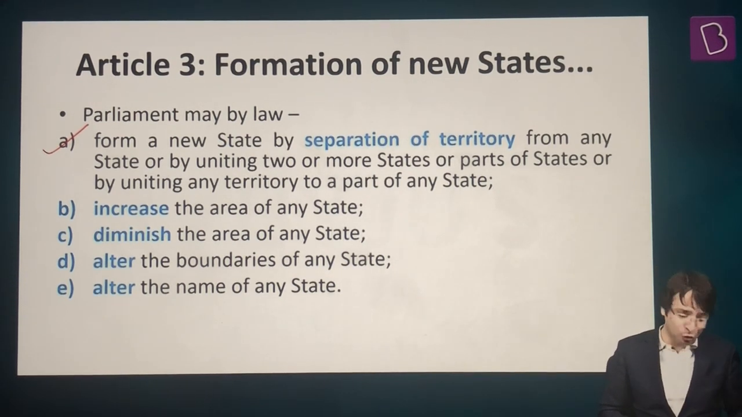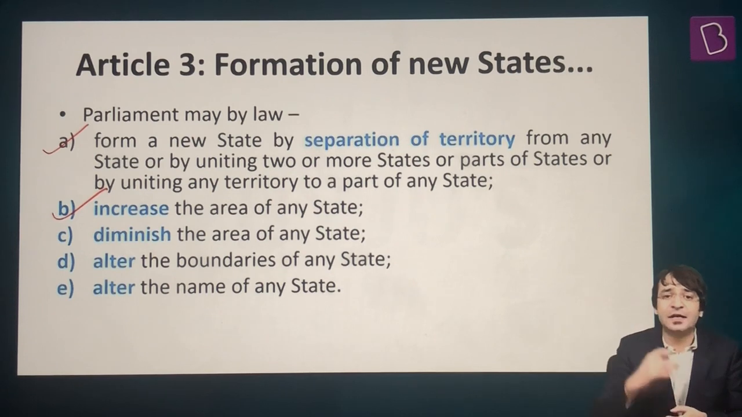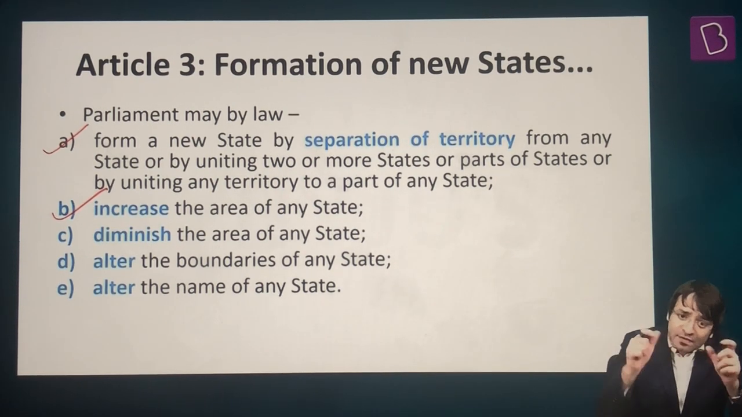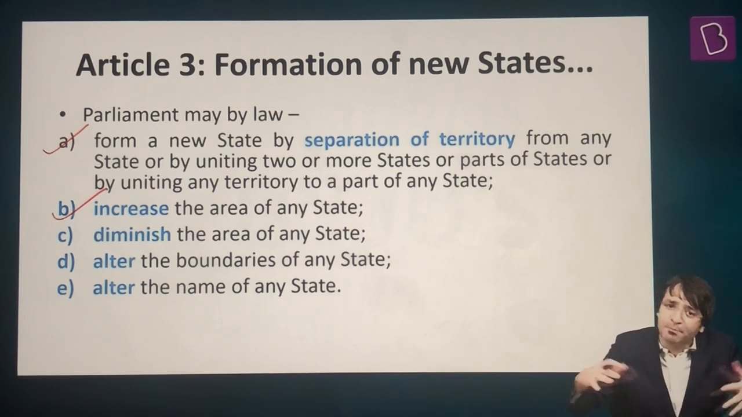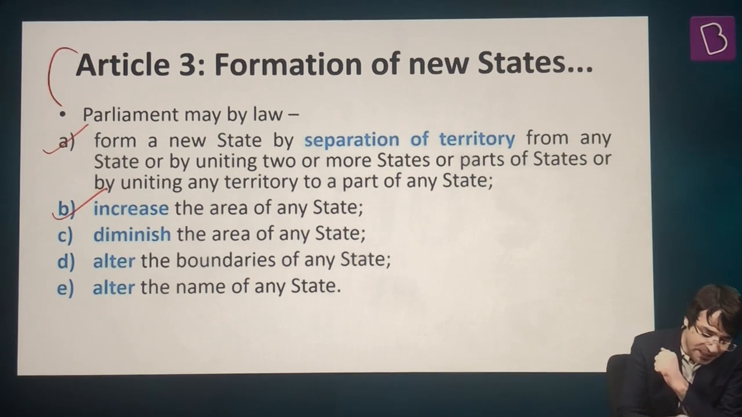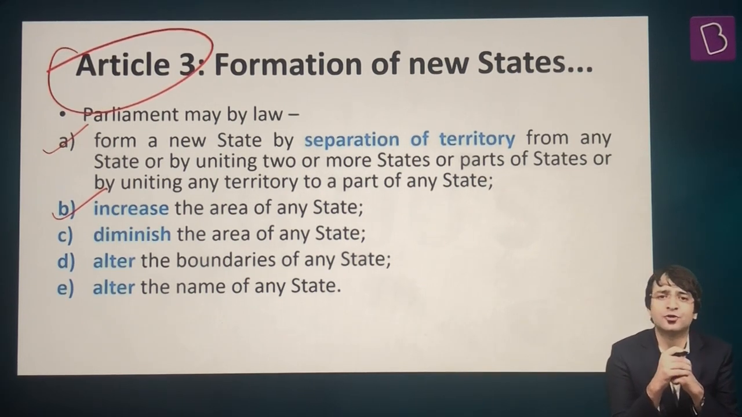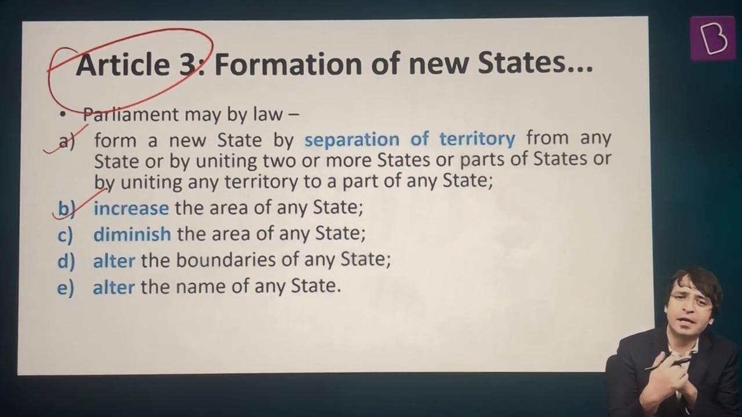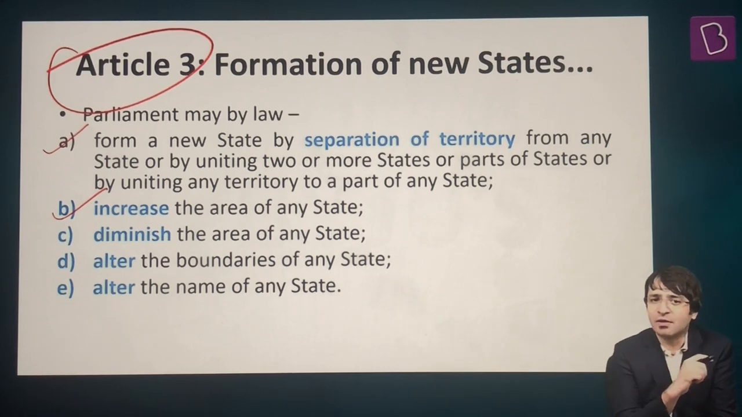What else can Parliament do? It can increase the area of any state. It can decrease the area of any state. It can change the name of any state. It can alter the boundaries of any state. That is the power which is available to the Parliament under Article 3 of the Constitution of India. But this is where two important concepts are required.